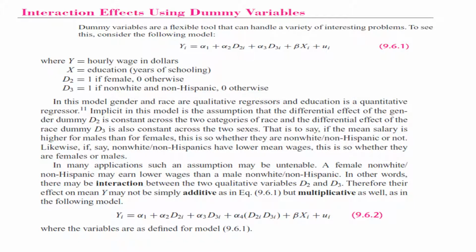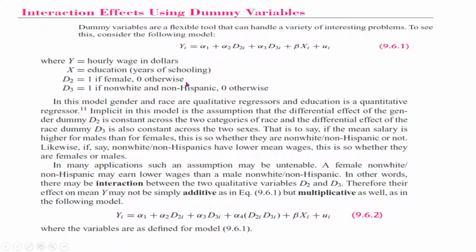So next we discuss how to interpret interaction effects using dummy variables. Let's say I have data on hourly wage of some people, their education level, their gender, and their race. So the background is we are exploring whether there is a difference in the salaries of male and female, and a difference between different racial categories.